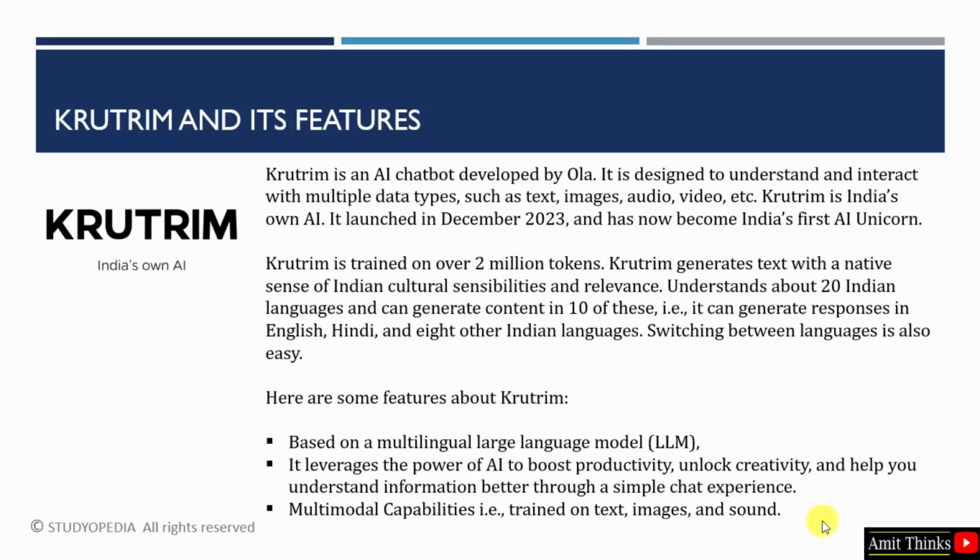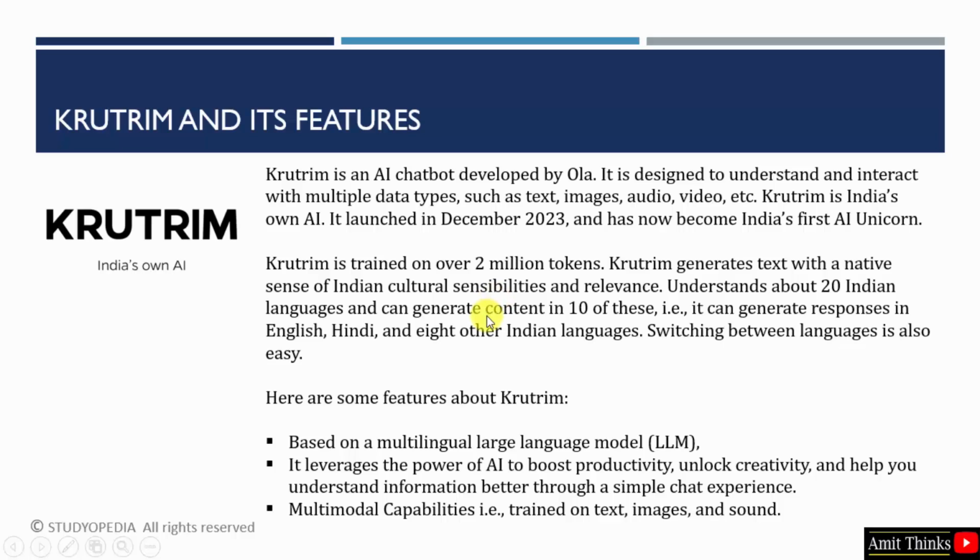So Krutrim is an AI chatbot developed by Ola. Consider it as India's own chatbot that can understand and interact with multiple data types like your images, audio, video and text. It was launched in December 2023 and now Krutrim has become India's first AI unicorn.